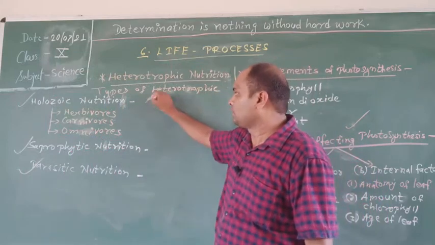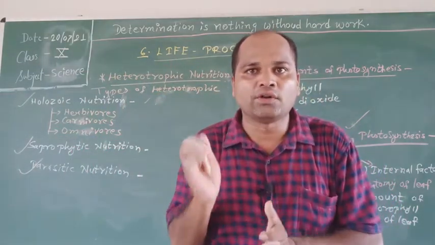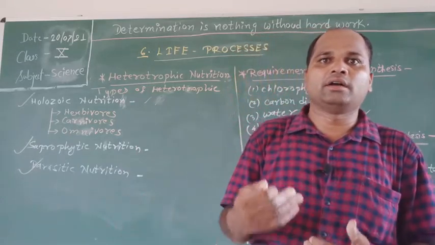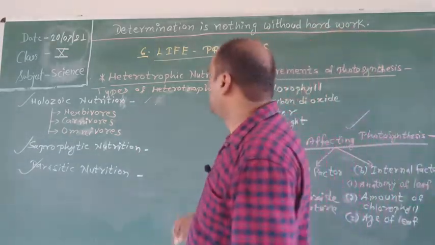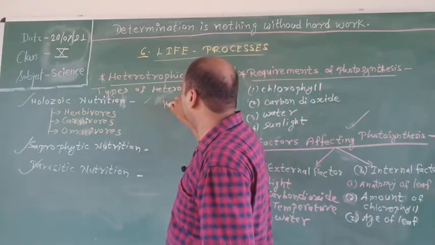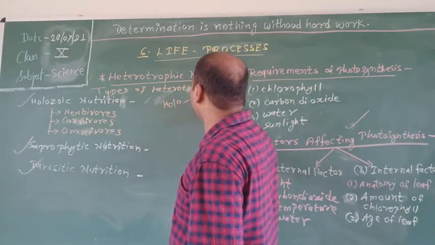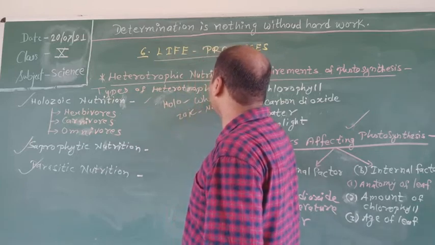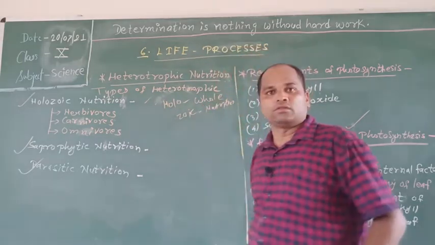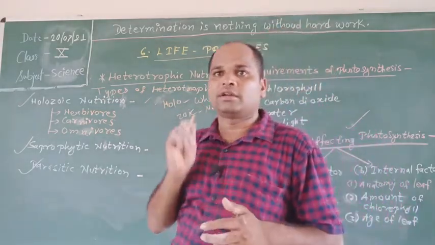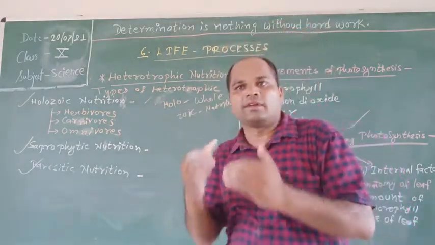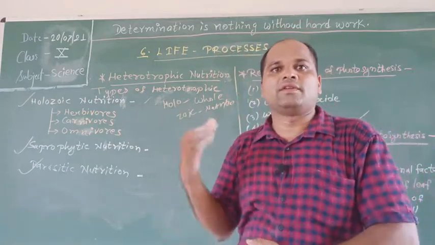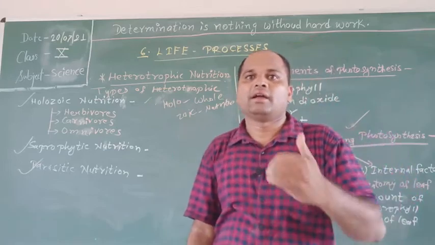Holozoic nutrition: holo means whole, and zoic means nutrition. It can be defined as the feeding on complex organic matter by ingestion, which is subsequently digested and absorbed.